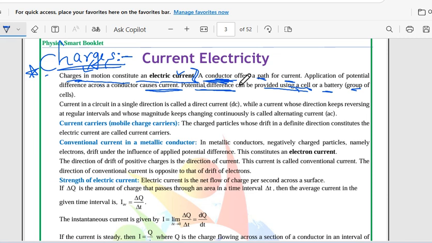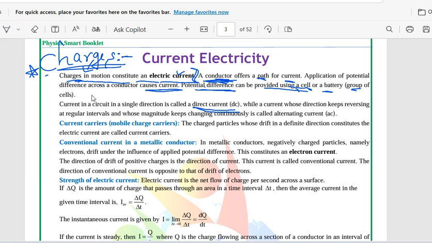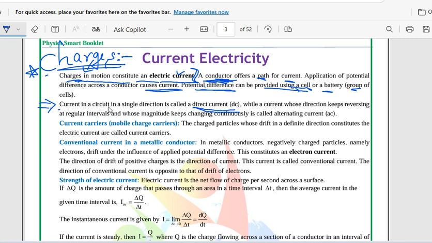Current in a circuit in a single direction is called direct current, DC. What do you mean by DC? The current in a circuit in a single, same direction is called a direct current, while a current whose direction keeps reversing at regular intervals and whose magnitude keeps changing continuously is called an alternating current.